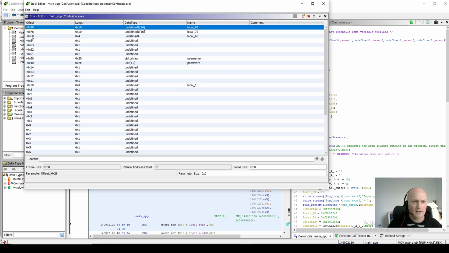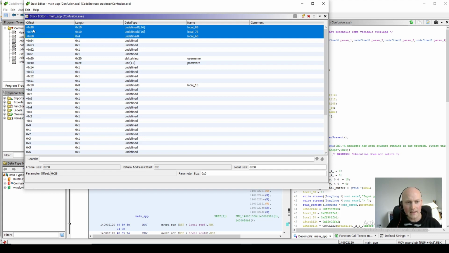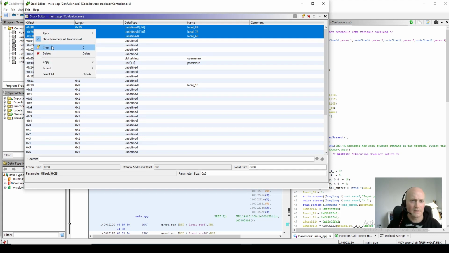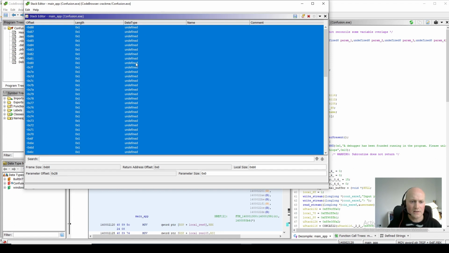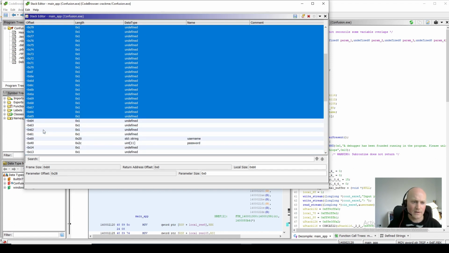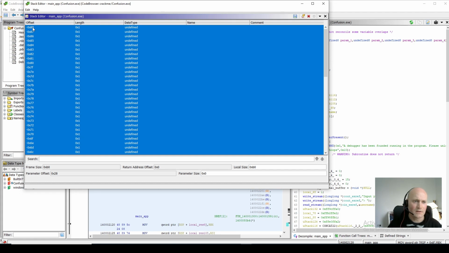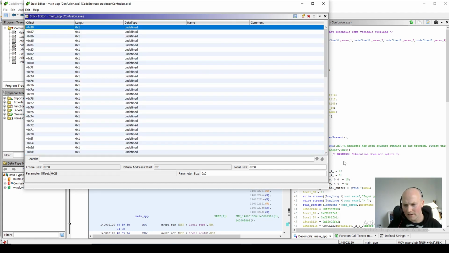So first of all, I'm just going to clear these because it will complain if I try and overwrite them. If I do clear there, it will make all these bytes now on the stack undefined. Now I take this one, which was local 88. This is where the first one pointed to.